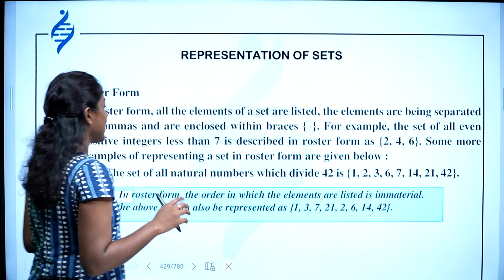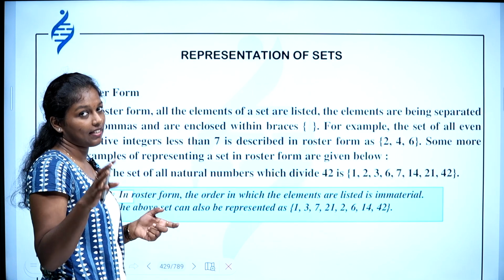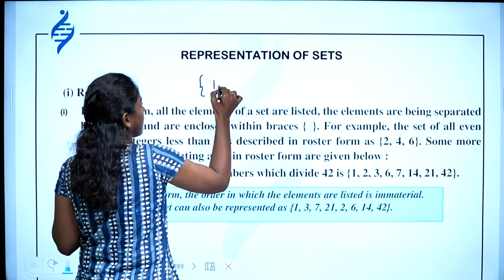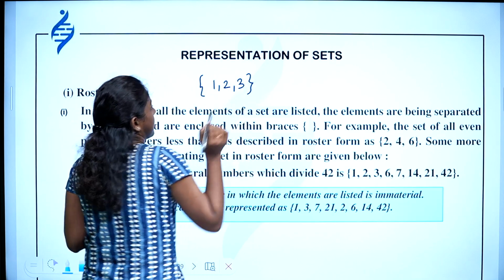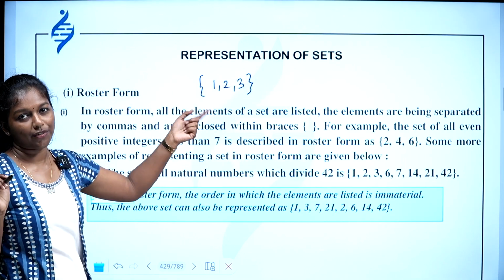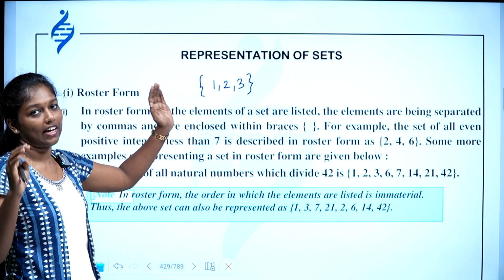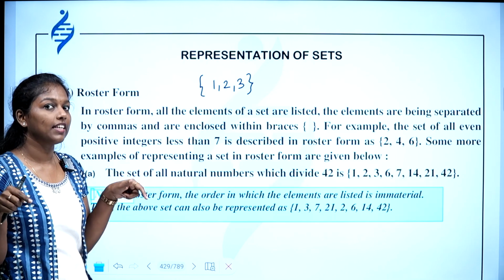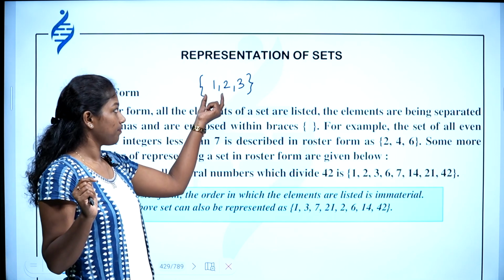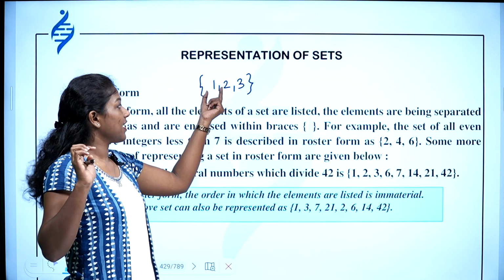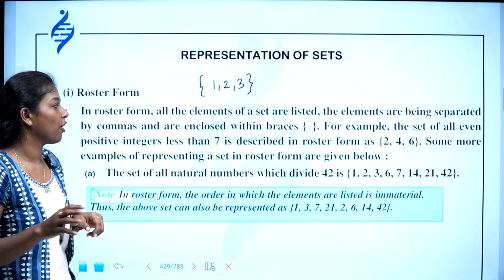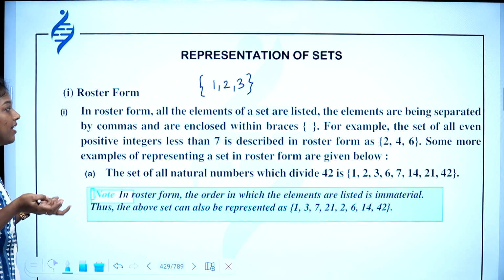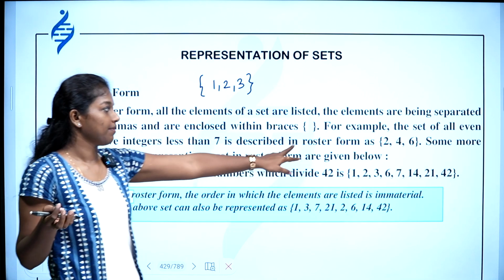As I wrote earlier in our previous slide, that is 1, 2, 3. This is a roster form representation of the set, because I have written it in curly brackets, and while writing the set, it should always be in curly brackets. Inside the braces, you should check the commas. All the elements are separated by commas. So in roster form, all the elements are listed, separated by commas and enclosed by curly brackets.